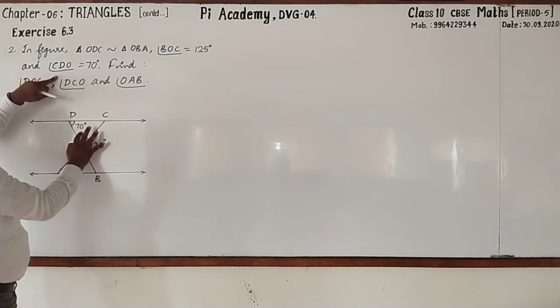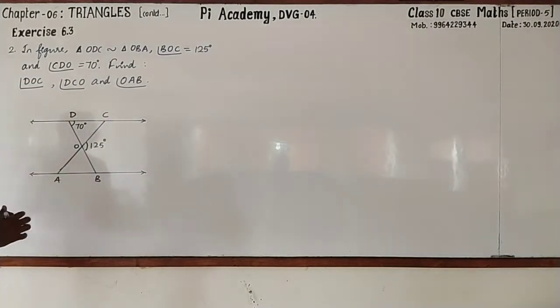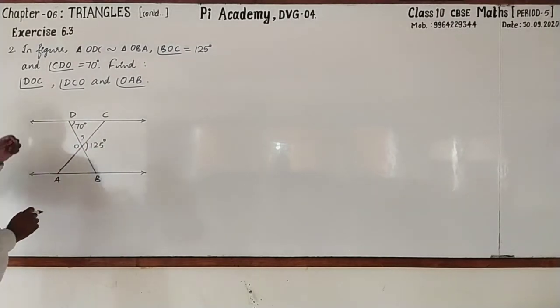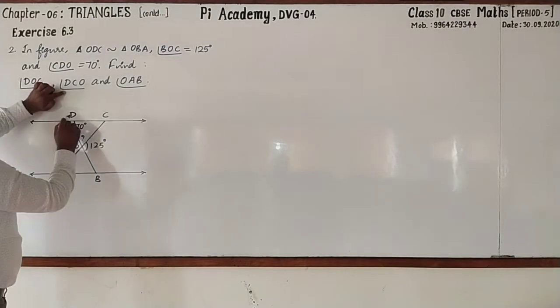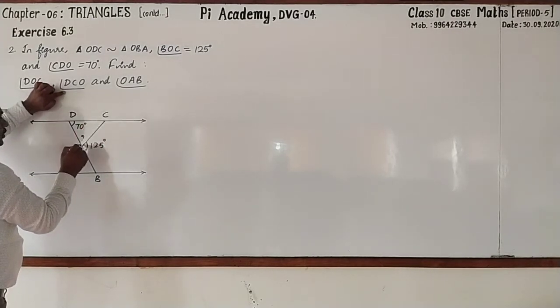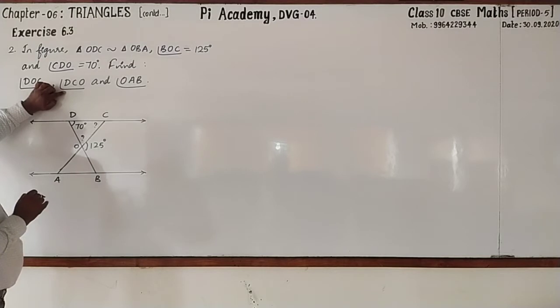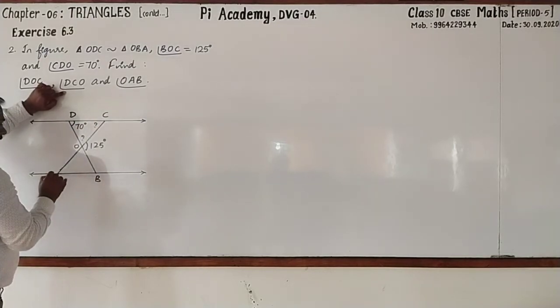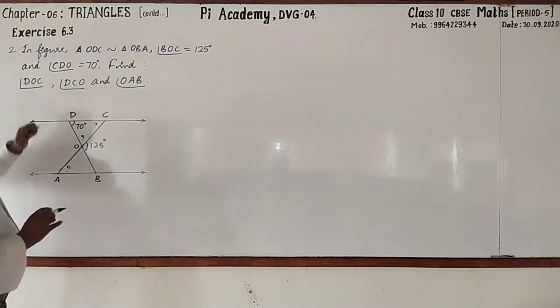Then CDO is 70 degree. We have to find out angle DOC. See that DOC, this side. Next one, DCO, this side. And OAB, see that OAB, this side.